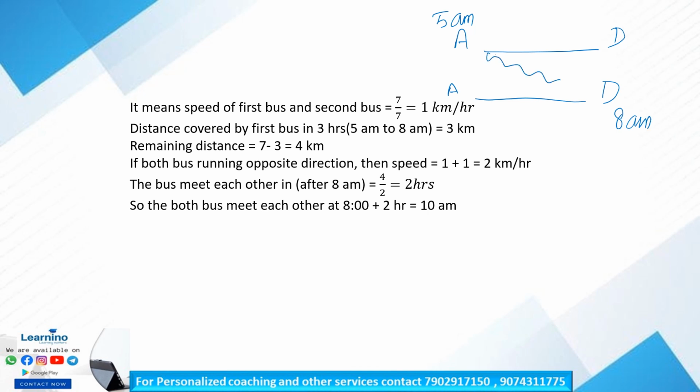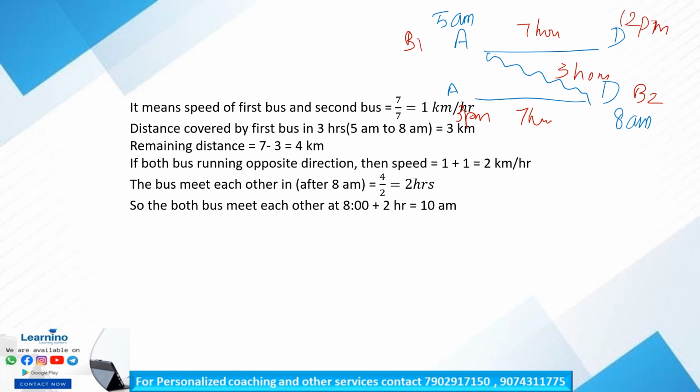So there is a time difference of what? 3 hours. So after 3 hours only bus 2 starts. This is bus 1. Okay, the time difference is 7 hours and 7 hours. Clear? This is 3 p.m. and this is 12 p.m., right?